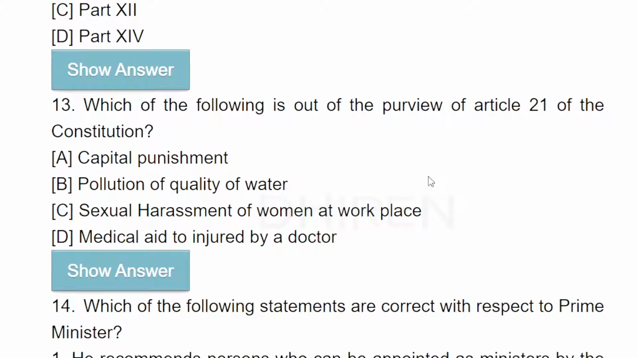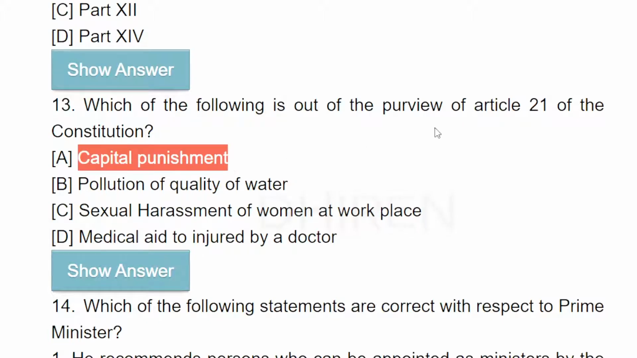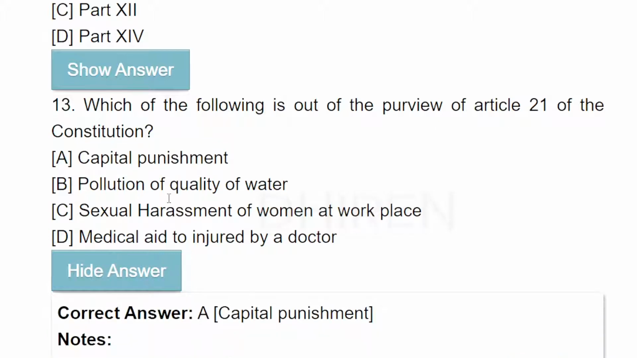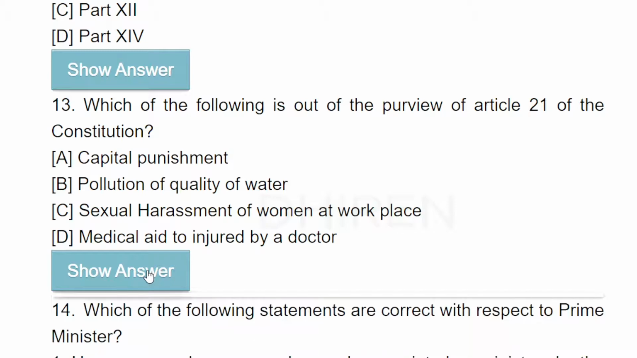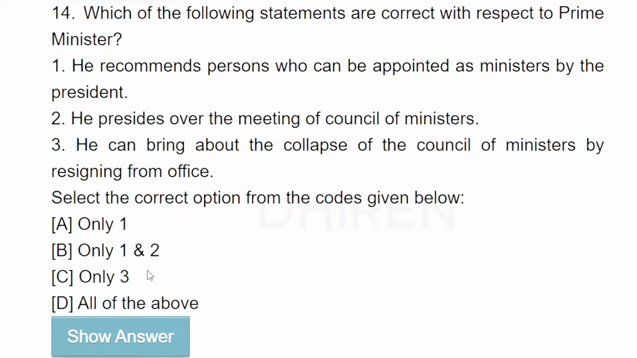13. Which of the following is out of the purview of Article 21 of the Constitution? So, capital punishment is out of the purview of Article 21. Yes, capital punishment. So, next 14. Which one of the following statements is correct with respect to the Prime Minister?